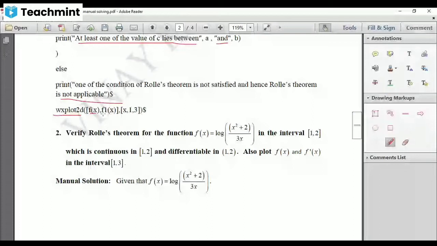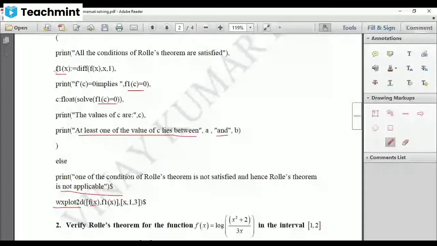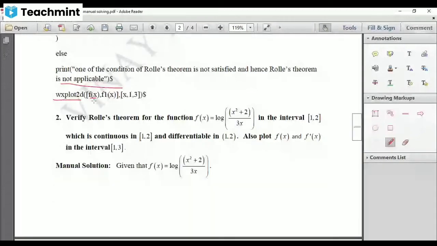Where did you store your derivative? f1 of x. So f1 of x. Close the bracket, comma. In the next square bracket, your variable is x. So x, comma, from where to where is it varying? It is varying from 1 to 3. So 1, comma 3. Close the square bracket.